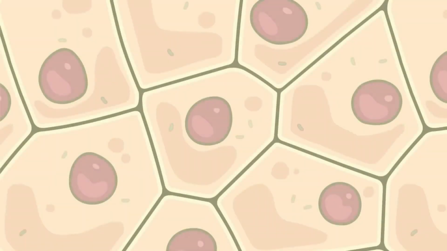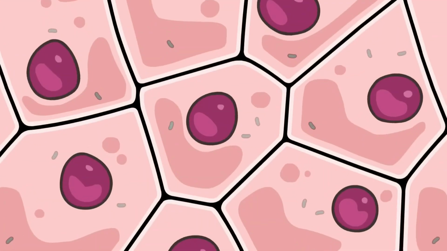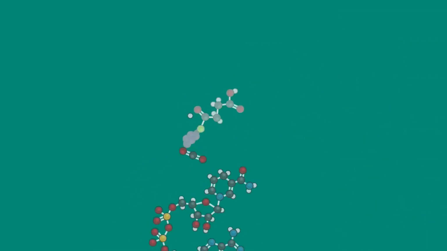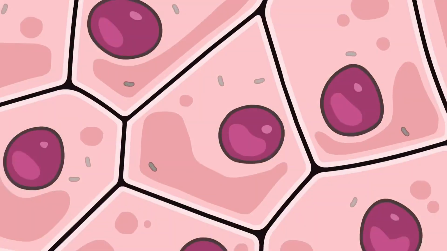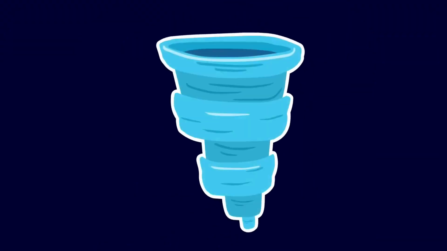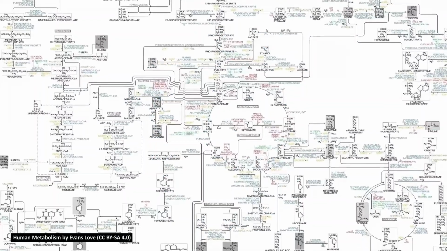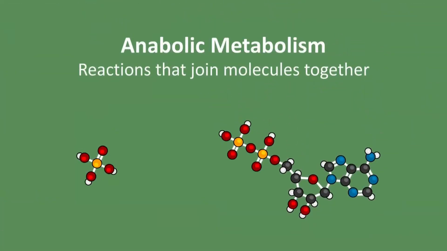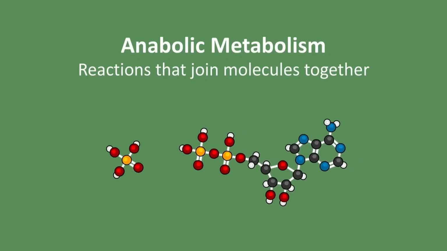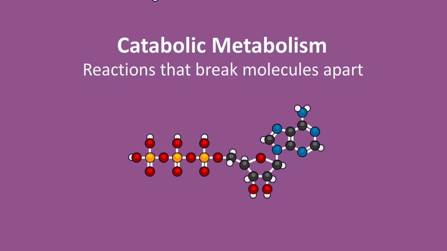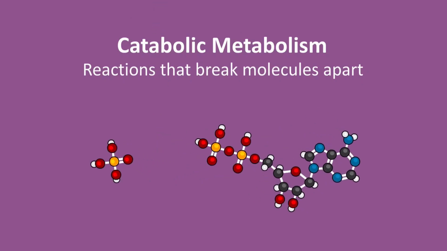We often think of individual cells as things, but in the eyes of a chemist, a cell is a highly active, highly sophisticated chemical system. The cells in our bodies, and as a consequence, our bodies themselves, are better thought of not as things, but as whirlpools. Of them all, researchers often separate them into two main categories: anabolic metabolism, reactions that join molecules together to build new ones, and catabolic metabolism, reactions that break molecules apart.